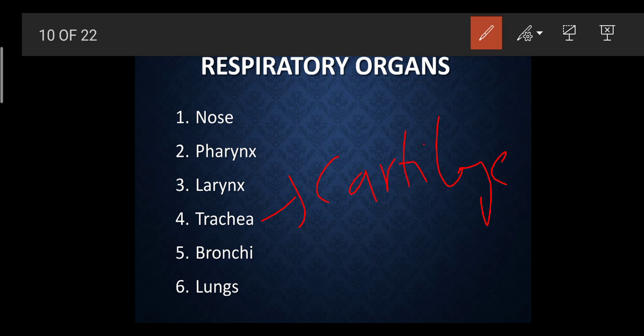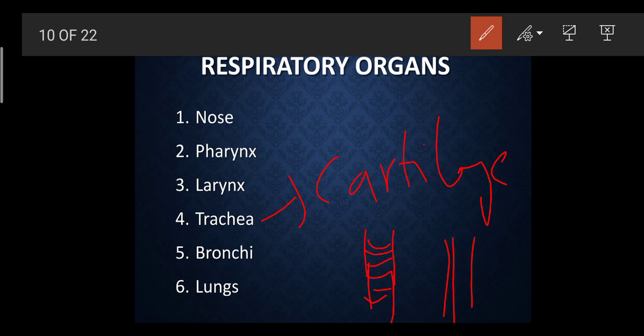What does that mean? Suppose this is a trachea, which has a cartilaginous C part like this, and this is a normal trachea without the cartilage. Due to the cartilage present on the trachea, its walls do not collapse.